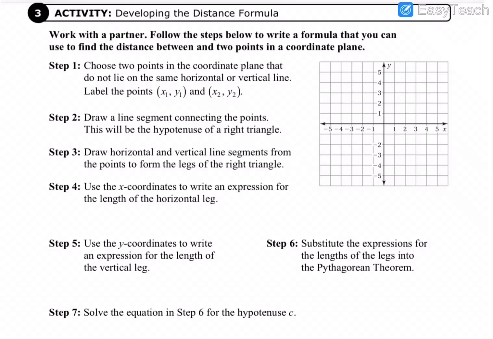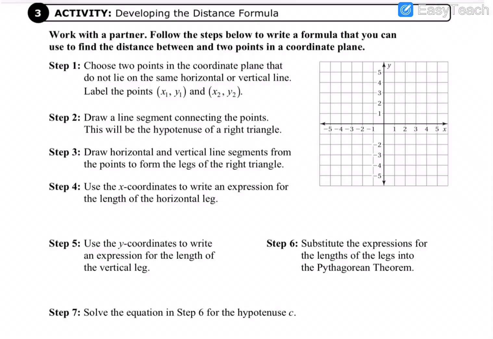What is this for? Well, activity 3 is where we are developing the distance formula, which I know some of you have probably already started working on IXL. This is more of an advanced topic here, but we are going to come up with the crazy distance formula. I know, F word. Okay, so here we go with one of these crazy proofs. You know, I get so excited about these, but why don't you go ahead and pause the video and see if you can follow steps 1 through 7 and see if you can formulate the distance formula on your own, and then unpause it and we can do this together.